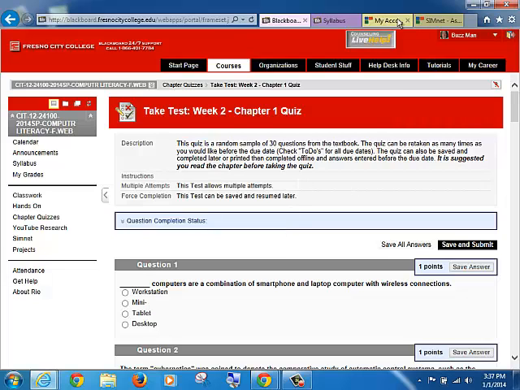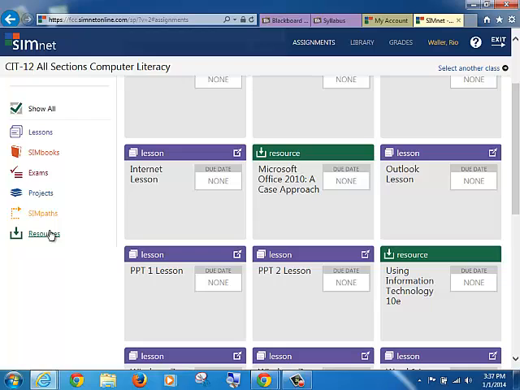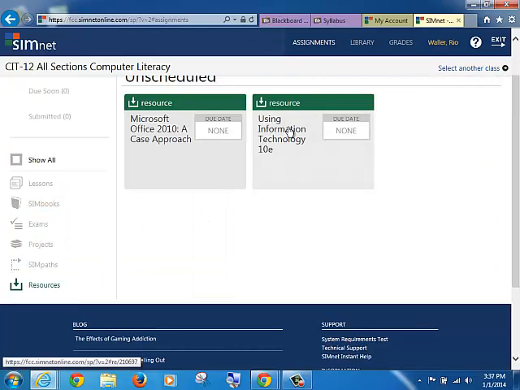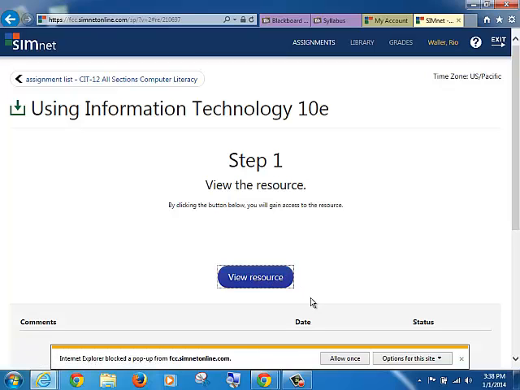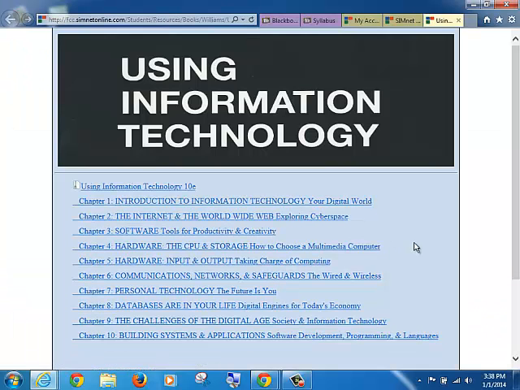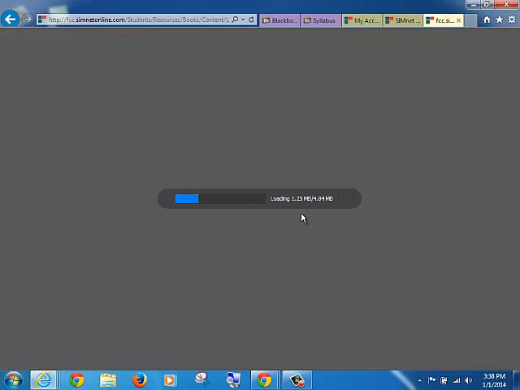But I'm going to stop for just a second and say this. We'll talk about SimNet in a little while, but one of the features of SimNet, and I'm going to go into SimNet, I'm going to go to resources, is the ebook. Okay, so the textbook ebook. I'm going to come into there. It says view resource. Now what happened here is that my browser blocked a pop-up and it told me here. So I'm going to say allow once, and then I'm going to click on it again, and now I'm going to come in. All right, so now I'm going to come into chapter 1, and what this shows me is a PDF file. Okay, so if you don't know PDF files, they're great. It's a standard document format file. So this is chapter 1.